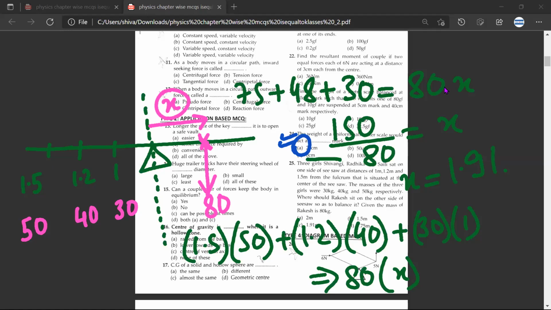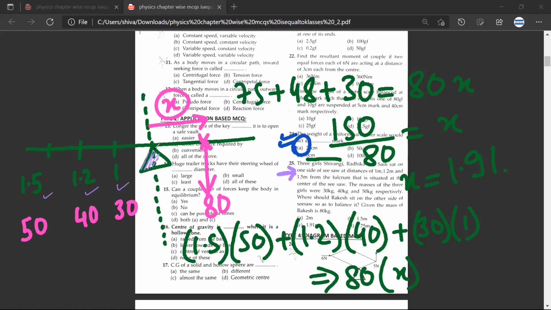So, have you read the question? Yes, sir. Three girls, Shivangi, Radhika, Sally, sat on one side of the seesaw. See, this is critical. Just remember this when we start doing the question. One side of the seesaw at distances 1 meter, 1.2 meter, and 1.5 meter from the fulcrum that is situated at the center of the seesaw.